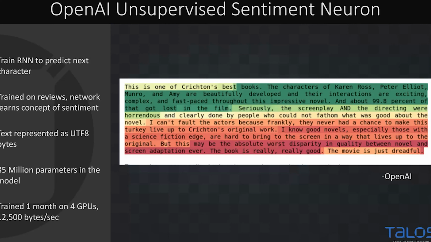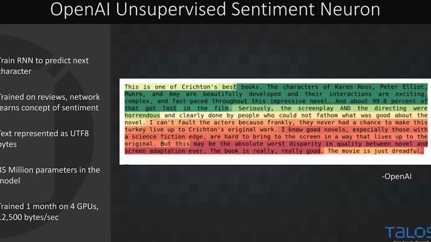So I actually want to start us off with an NLP result from a couple of years ago. This was from OpenAI, and their blog was the unsupervised sentiment neuron. What they did here was they had a corpus of reviews from Amazon, and they trained a recurrent neural network to predict the next character in the strings. And what they found after doing some deeper analysis was this network actually learned the concept of sentiment during the unsupervised phase. So they didn't even have to train the model on sentiment afterwards.